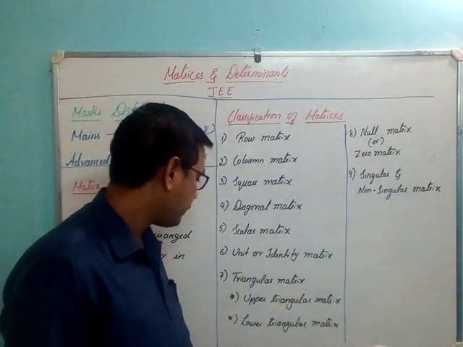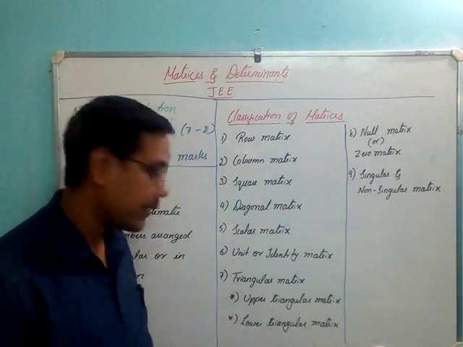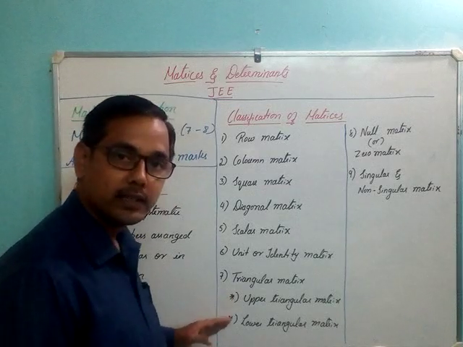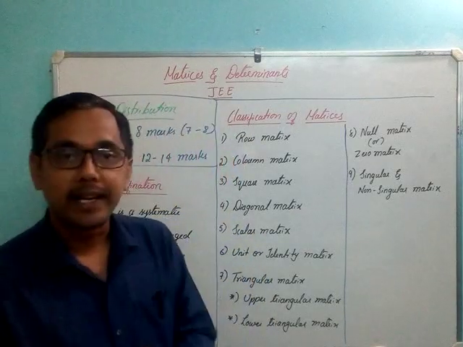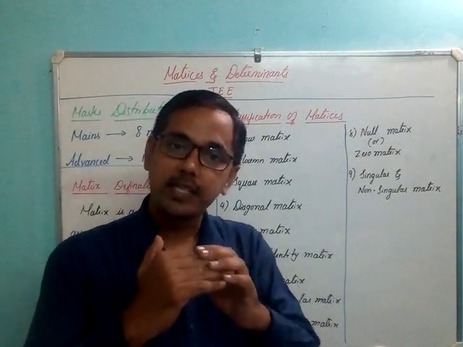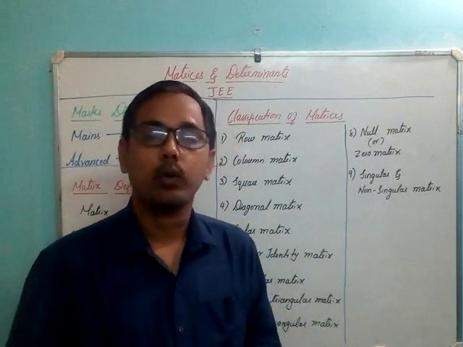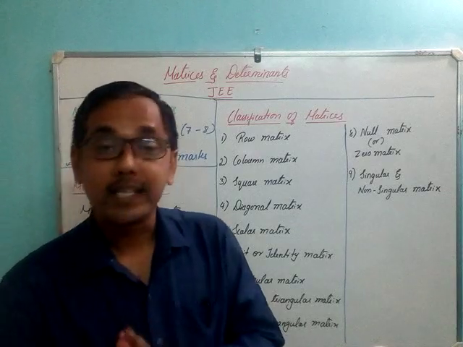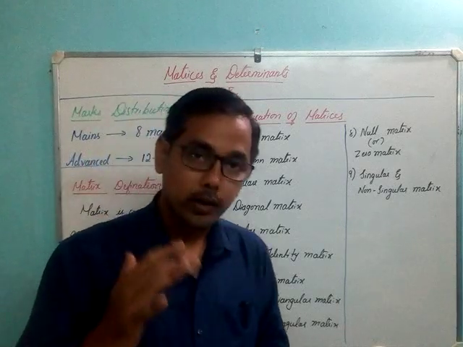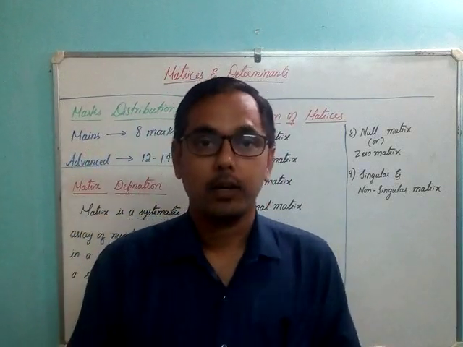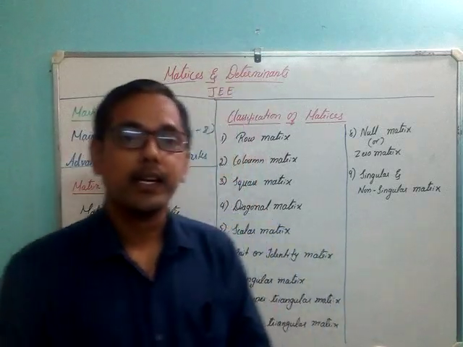right? Next, triangular matrix. In triangular matrix we have two types. First one is upper triangular matrix, second one is lower triangular matrix. What is an upper triangular matrix? A diagonal matrix in which all the elements below the diagonal are 0 is called an upper triangular matrix.